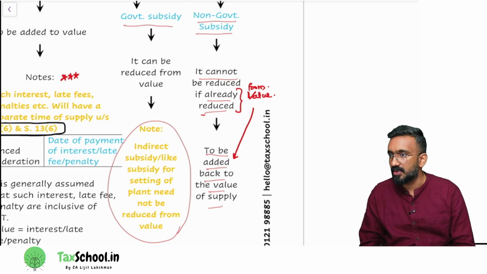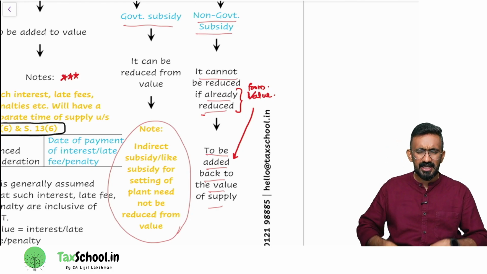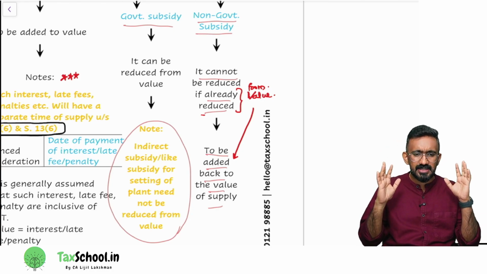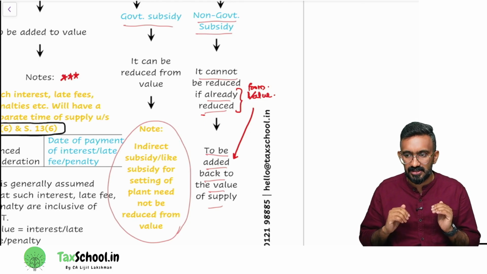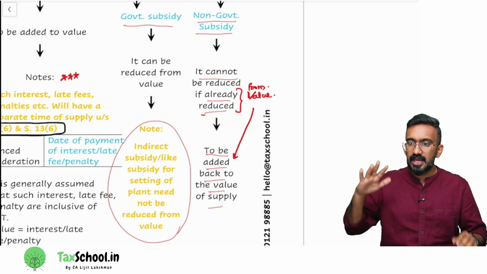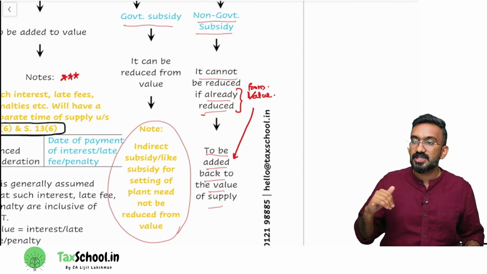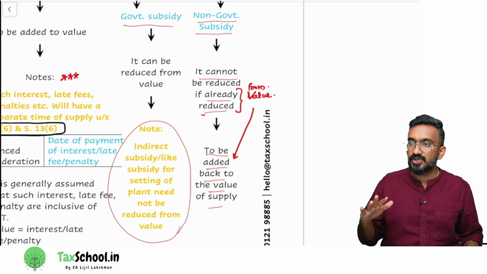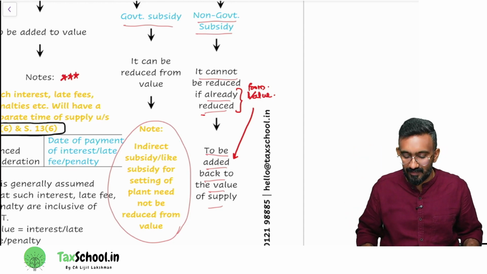This is what the provision says. So we can simply understand the summary like this. Government subsidies which are directly linked to the price, direct subsidy given by government, can be reduced from the value. If it is a non-government subsidy, you cannot reduce it. If it's already reduced, I should add it back to the value.